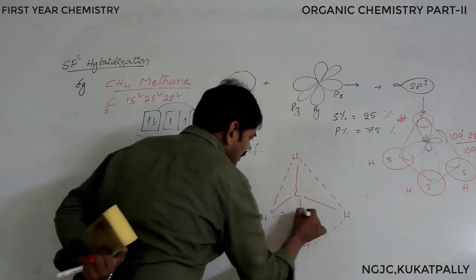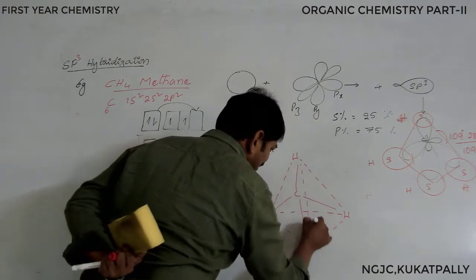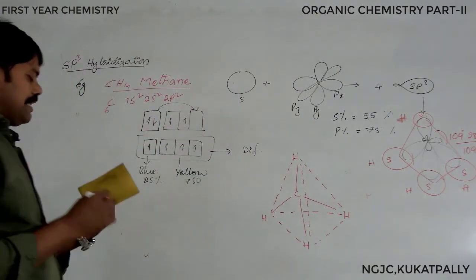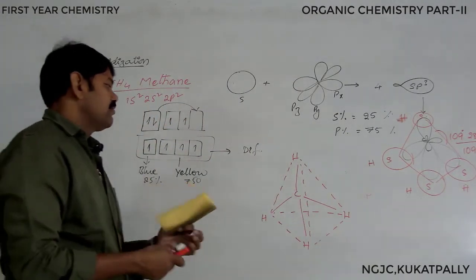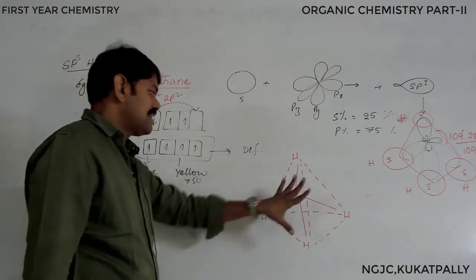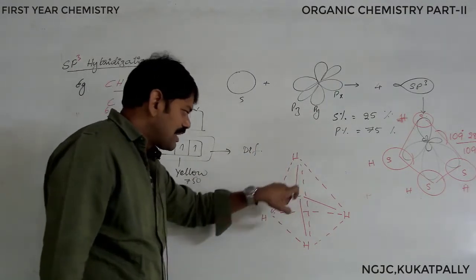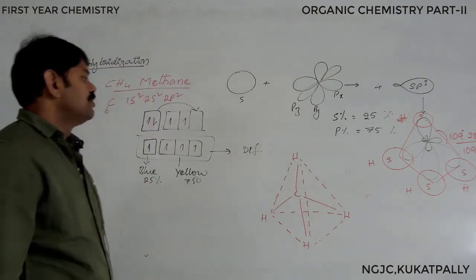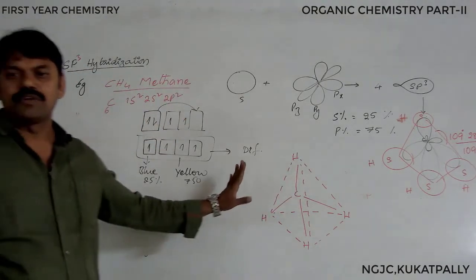It is not on one plane. Tetrahedral means we don't get it in the same plane. In the previous examples we learned molecules on the same plane, but here we don't. So you can observe clearly there is a difference in the plane. This is the molecule we need to remember.